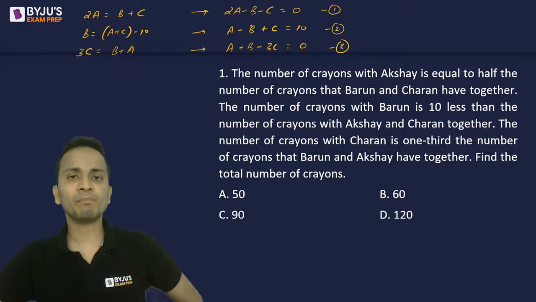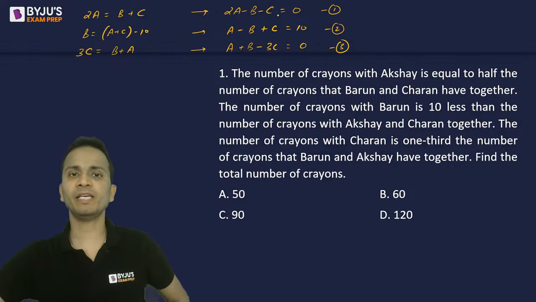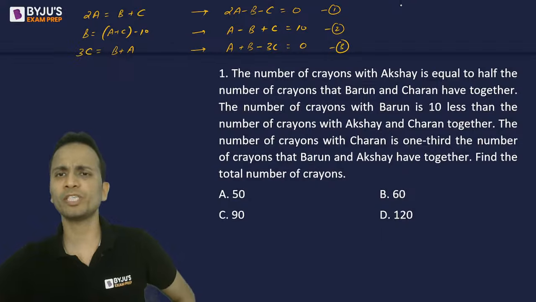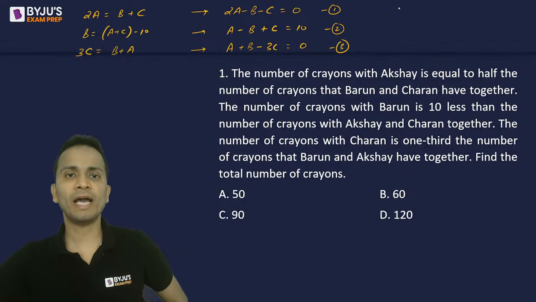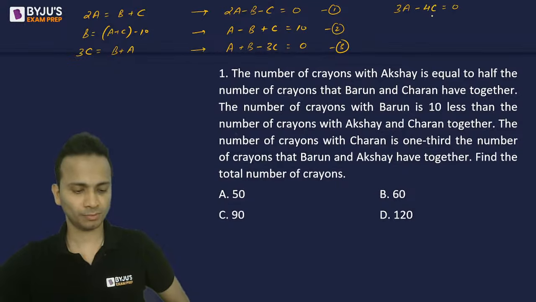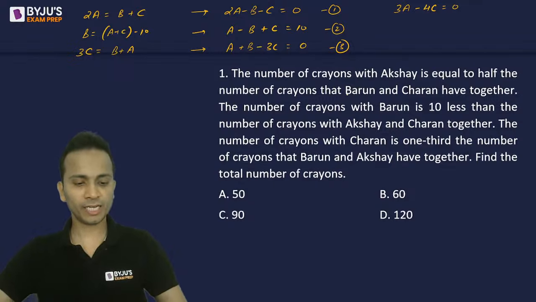So I can combine first and third equation first of all. If I combine the first and third equation, I can add these two equations. Adding first and third equation, variable b will be eliminated. So it will give me 3a minus 4c is equal to 0. Okay, right? Alright, let's move ahead.